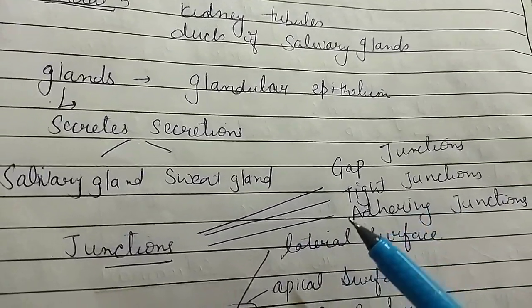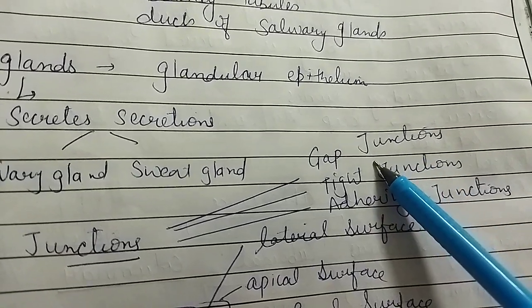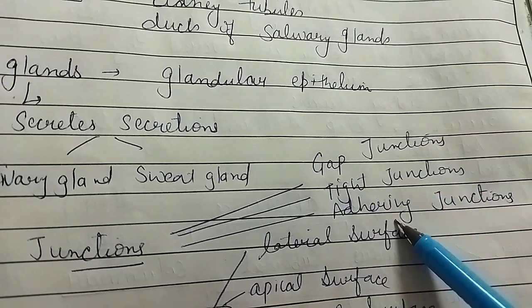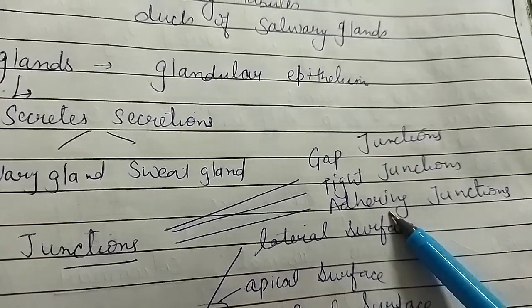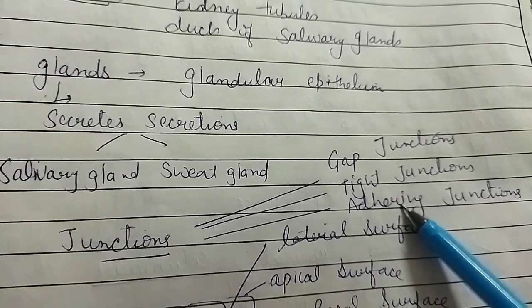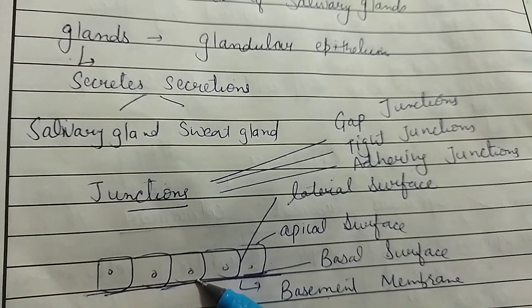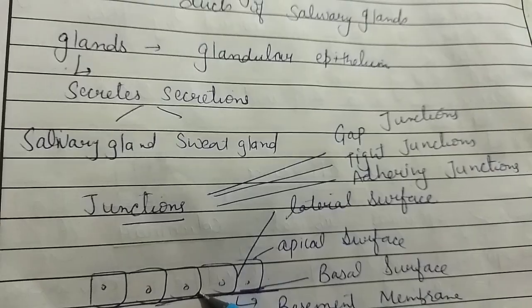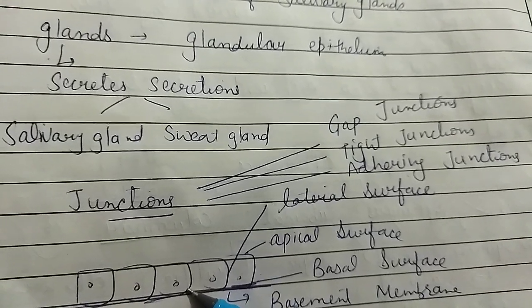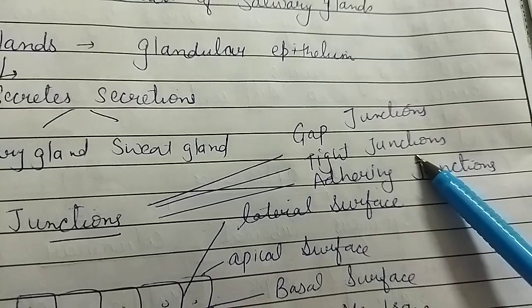And next we will discuss some types of junctions. As you know, there are three types of junctions: tight junctions, gap junctions and adhering junctions. Gap junctions are those which provide a gap between two cells. As we have discussed, epithelial cells are tightly or closely packed with one another, and they have very narrow intercellular spaces. So how does material exchange occur between the different cells? Due to the presence of these junctions.